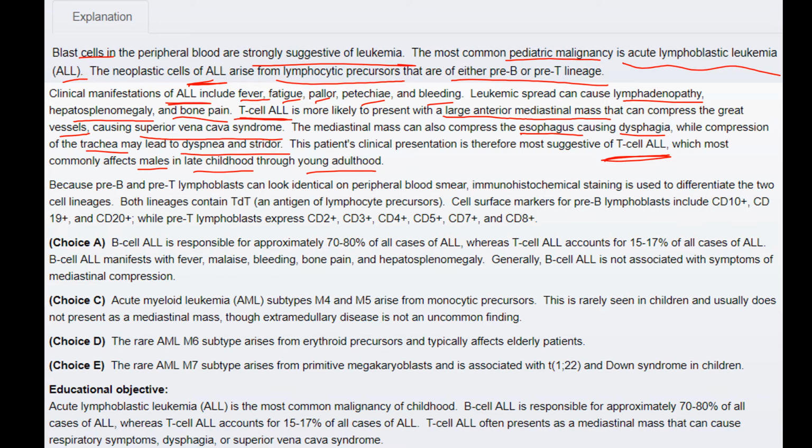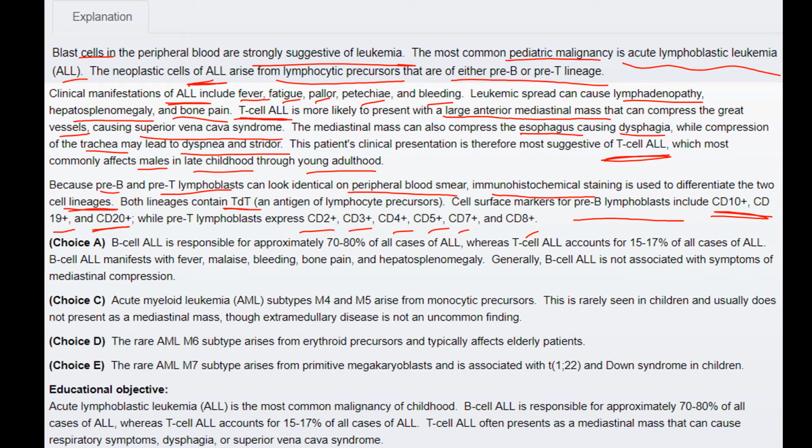Because pre-B and pre-T lymphoblasts can look identical on peripheral blood smear, immunohistochemical staining is used to differentiate the two cell lineages. Both lineages contain TdT, an antigen of lymphocyte precursors. Cell surface markers for pre-B lymphoblasts include CD10+, CD19+, and CD20+, while pre-T lymphoblasts express CD2, 3, 4, 5, 7, and 8.